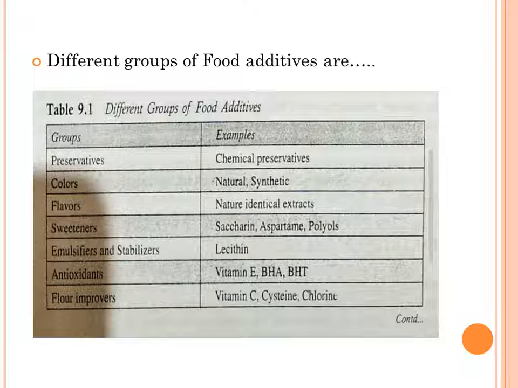The examples: for preservatives we use chemical preservatives; colors are natural or synthetic; flavors are naturally identical extracts; sweeteners are saccharin, aspartame, polyols; emulsifiers and stabilizers, for example lecithin; antioxidants, vitamin E, BHA, BHT; flavor improvers, vitamin C, cysteine and chlorine.